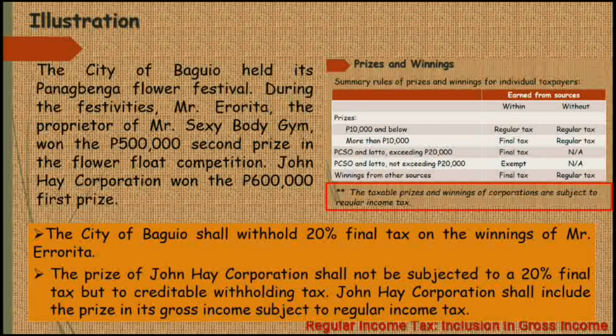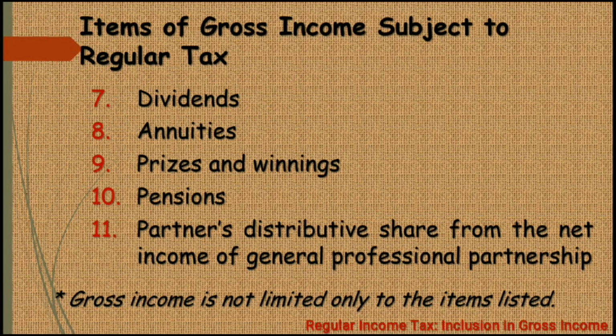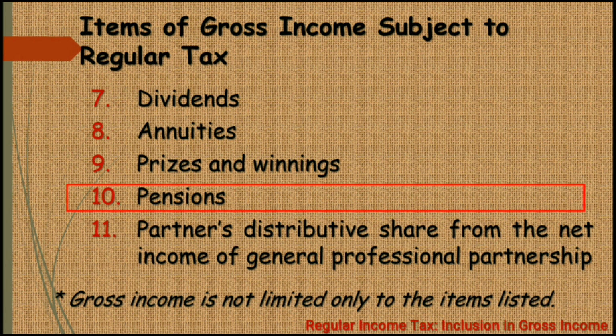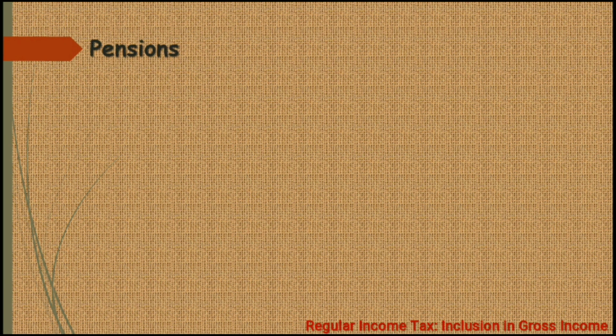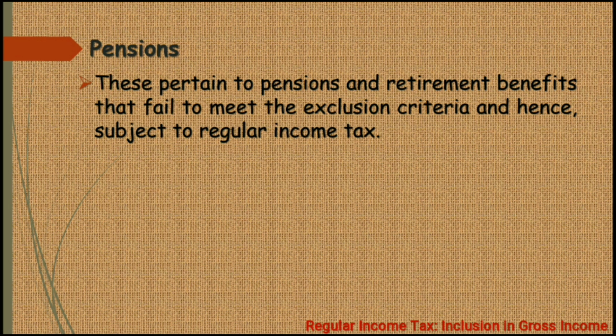Let us now proceed to the next income item that should be included as part of the gross income subject to the regular income tax. So, we are now in pensions. So, yung tinutukoy na pensions dito, class, ito ay yung mga pensions and retirement benefits na hindi nakapag-comply dun sa requirements na sineset for exemption. So, ano na ba yung mga requirements or requisites to make the pension or retirement benefit exempt.